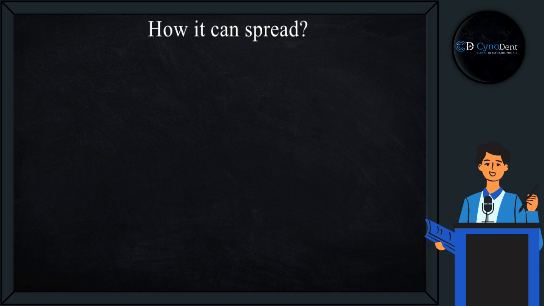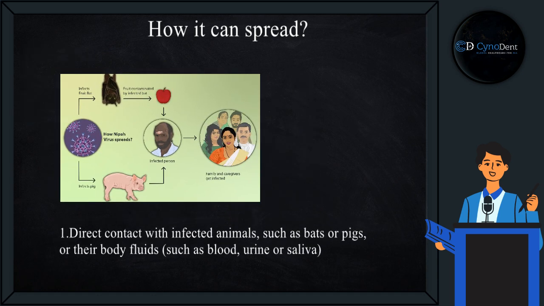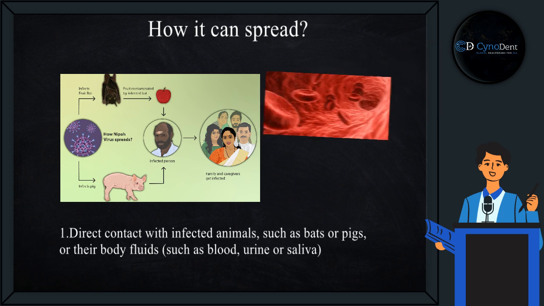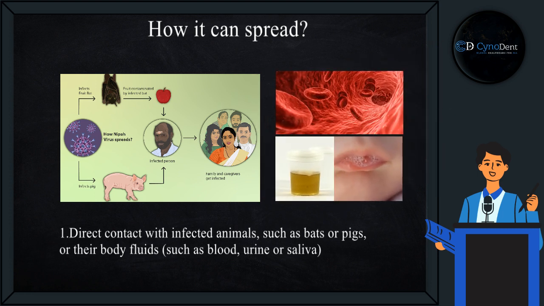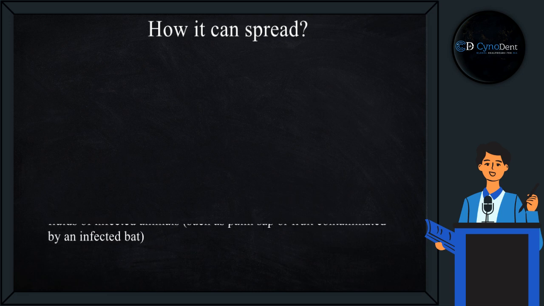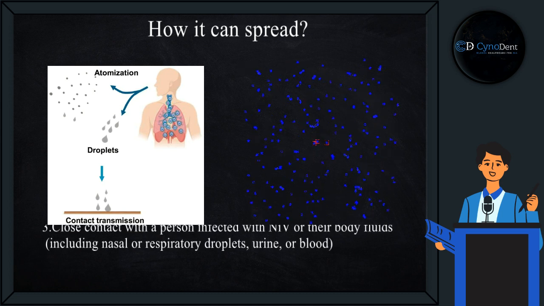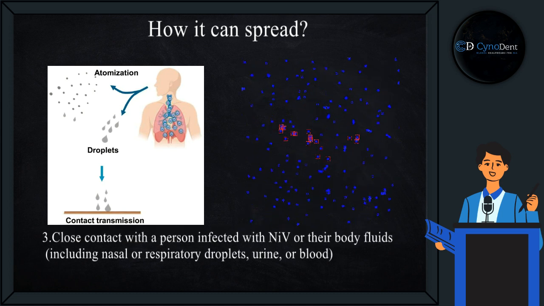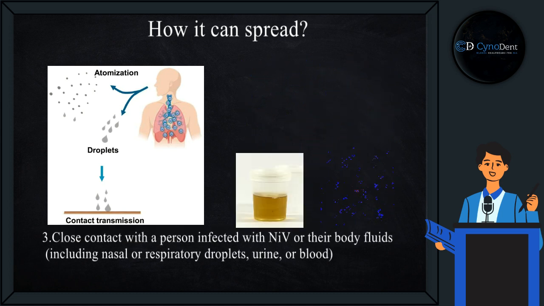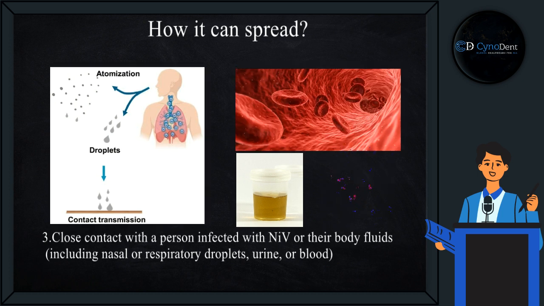Let's see how Nipah virus can spread to people. Direct contact with infected animals such as bats or pigs, or their body fluids such as blood, urine, or saliva. Consuming food products that have been contaminated with body fluids of infected animals, such as palm sap or fruit contaminated by infected bats. Close contact with a person infected with Nipah virus or their body fluids, including nasal or respiratory droplets, urine, or blood.